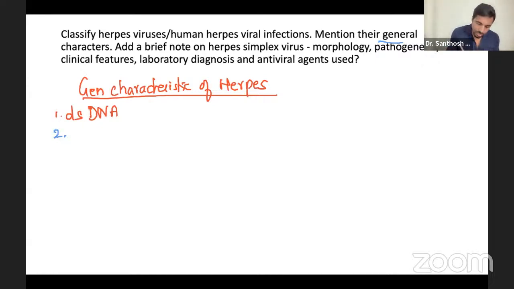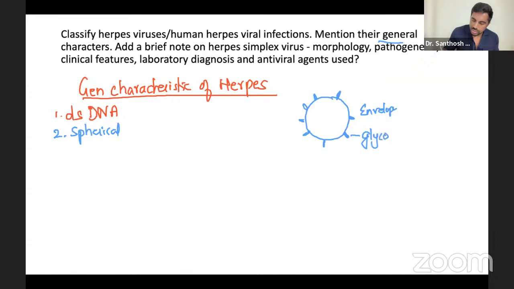Second, they are spherical in shape. If you see all the herpes viruses, very simple, they just have an envelope. If you want to write it shortly, envelope with glycoprotein, and the spikes are basically glycoprotein for attachment. And then what else they have? Inside there will be a capsid, a nucleocapsid.